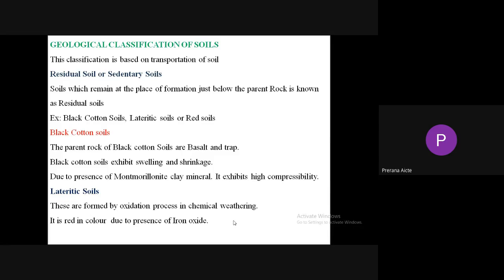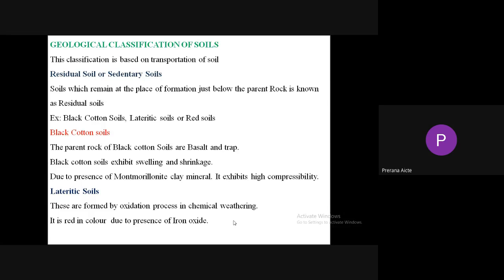the top surface of the rock minerals may be loosened and soil is formed. This soil is not transported to another location. The soil is placed just below the parent rock. So there is no transportation of soil. The soil exists at the bottom of the rock. Such type of soils are known as residual soils or sedentary soils. Soils which remain at the place of formation just below the parent rock are known as residual soils.